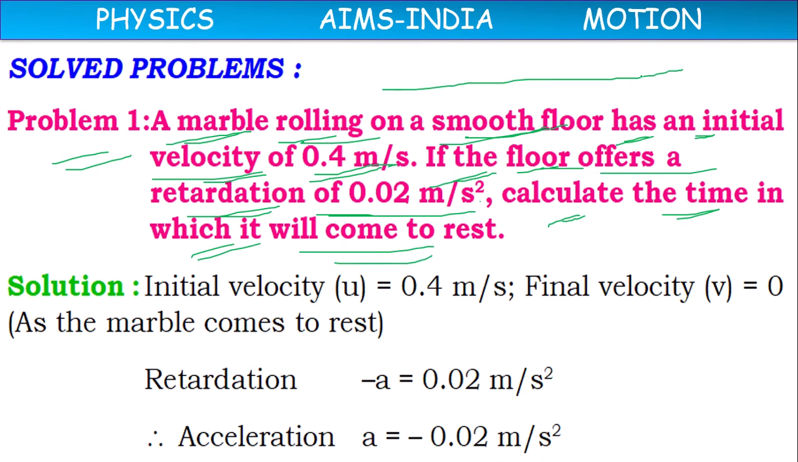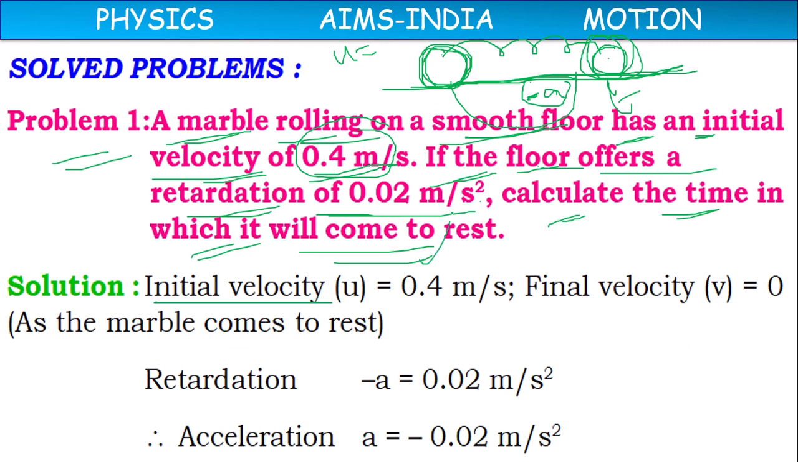We have a smooth floor. On that, a marble is rolling. It has an initial velocity of 0.4 meter per second, and the floor tries to stop the marble. The floor is offering a retardation, meaning minus a. Retardation means decrease of velocity. Because of the floor, the marble's velocity will slowly decrease, and finally it will stop at some position. Now the question is, in how much time will it come to rest?